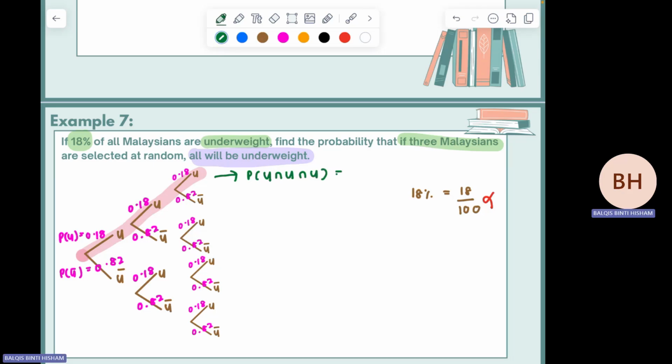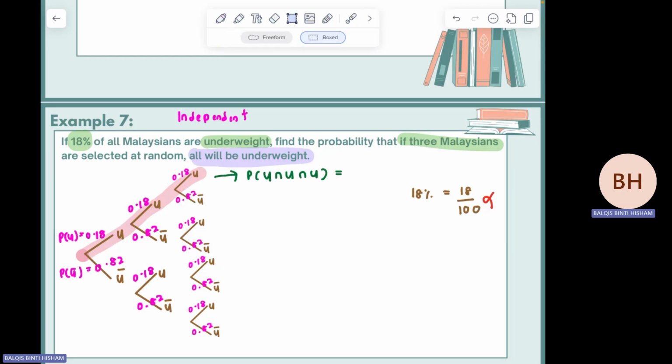So is this a dependent or independent event? Independent, yes. Why independent? Because the second selection is not affected by the first one. You still have the same probability for each outcome.